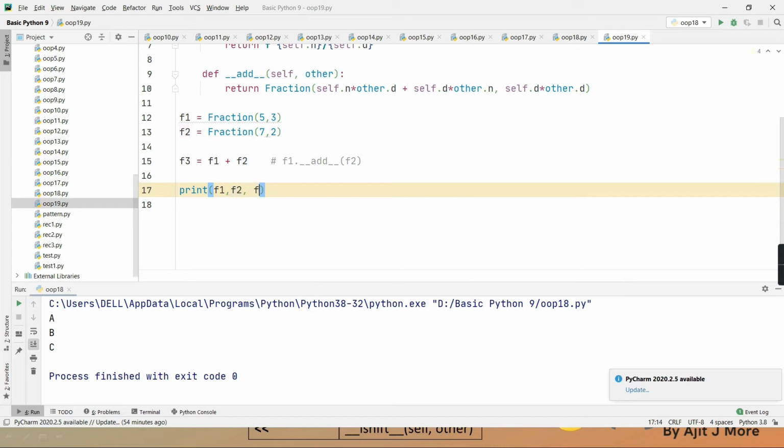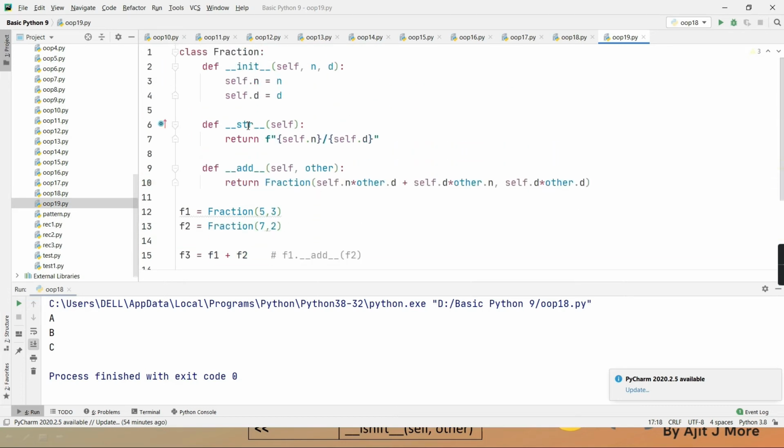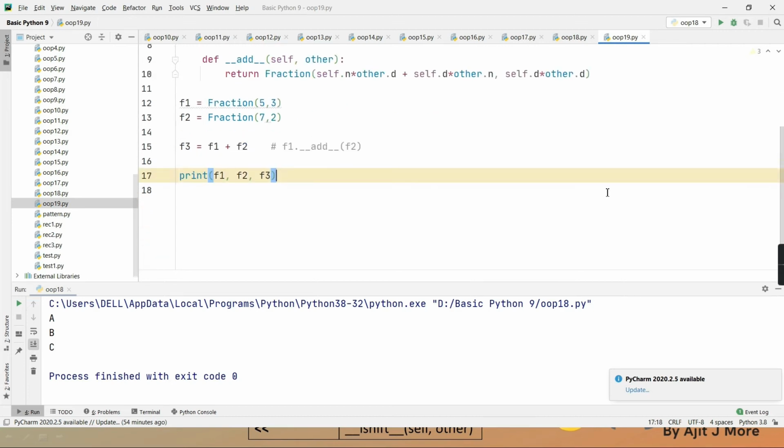And now if I pass all these objects to print, will it call str for all of them? Is it going to call str for f1, f2, f3? Yes, sir. Obviously, because whenever you pass an object to print, what is called implicitly? Whenever we pass an object to print, is a magic method called again? Which magic method? str. And str is just displaying numerator and denominator in a slash form.